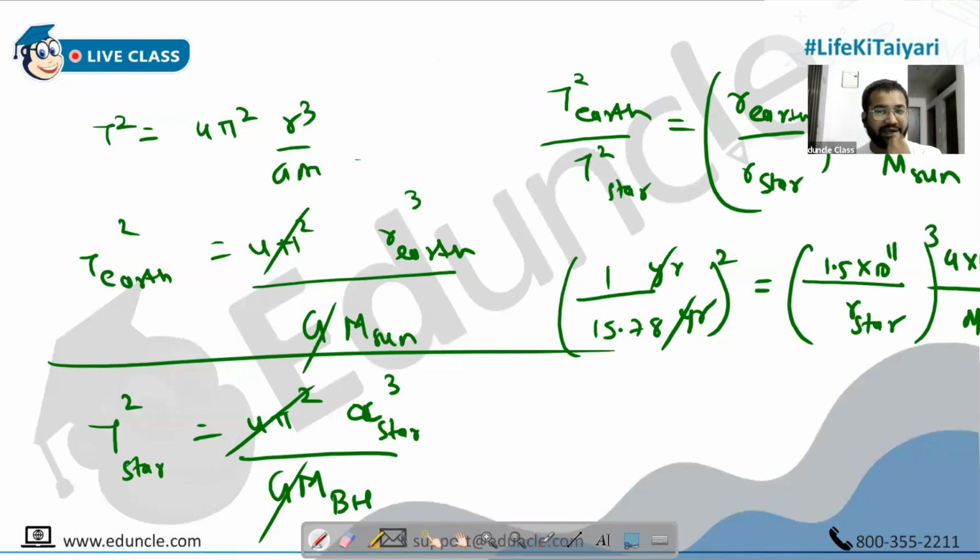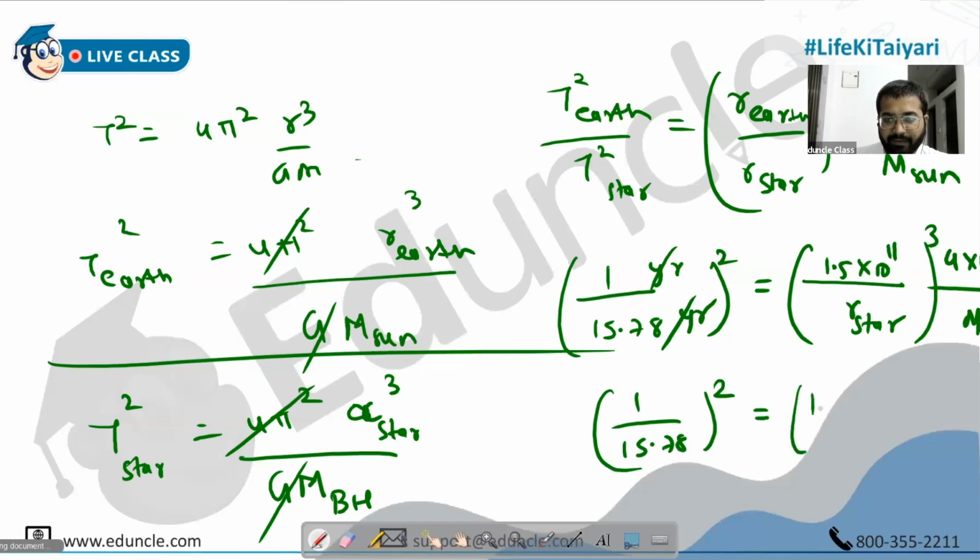And mass of black hole is 4 into 10 raised to 6 times solar mass. Now we can use calculator and check very quickly. So our answer is 1 upon 15.78 the whole square. This is 1.5 into 10 raised to 11 upon radius of star the whole cube. Mass of solar mass and solar mass get cancelled, and we have 4 into 10 raised to 6 here.